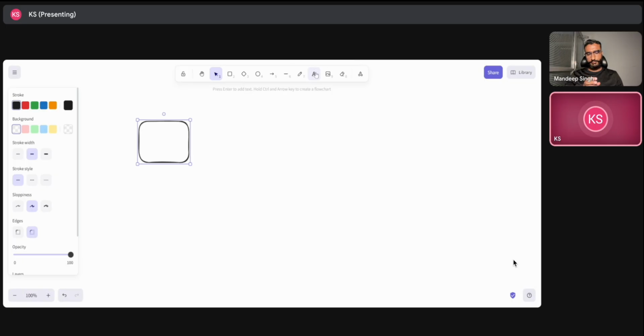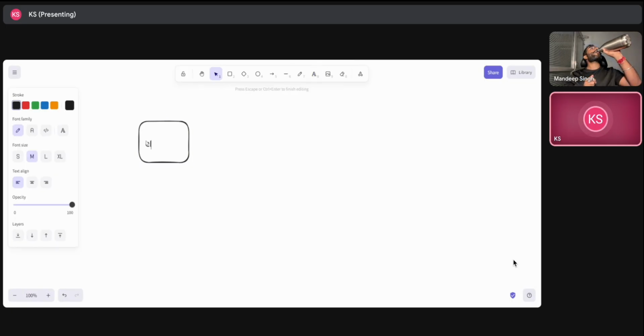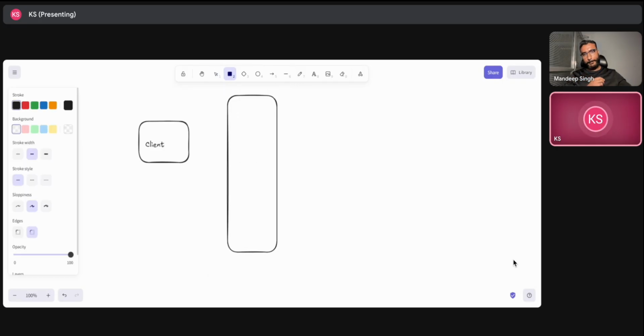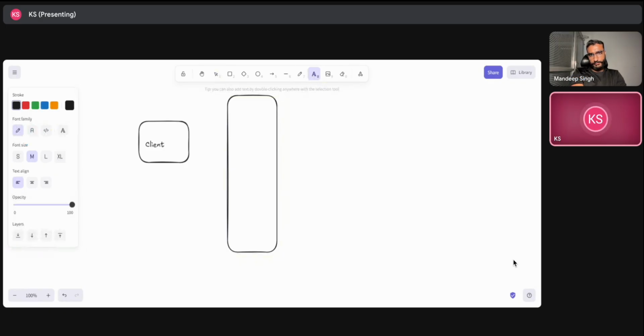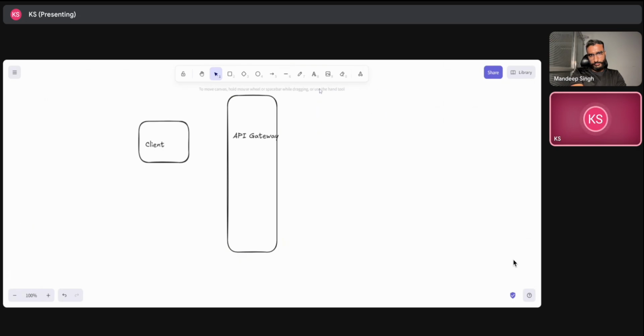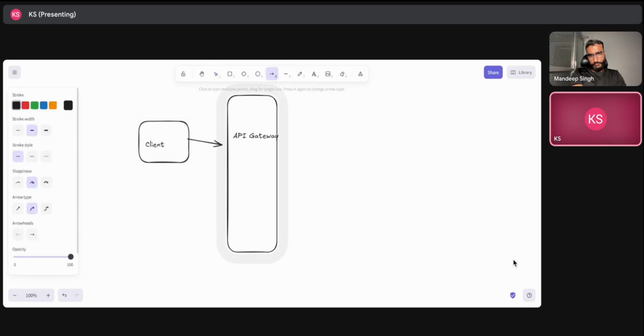So here we'll have, let's say, a client, and we will have an API gateway. The API gateway is basically for rate limiting, authentication and routing as well. And we could have a user service to check whether the user is registered or not, but I think we should ignore that as of now. Let's assume that the users are already registered.